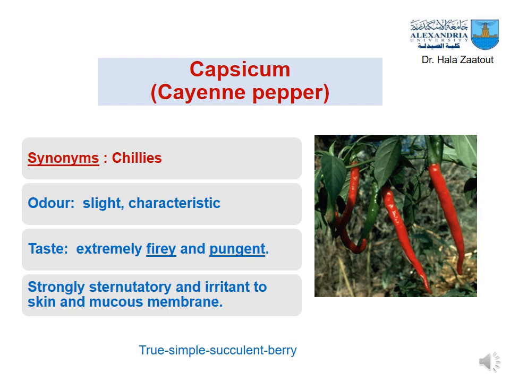One of the most important features of capsicum is that it is strongly stimulatory and irritant to the skin and the mucous membrane. So if it is inhaled or sniffed by the person, it causes a stimulatory effect and an irritant effect to the nasal mucosa.